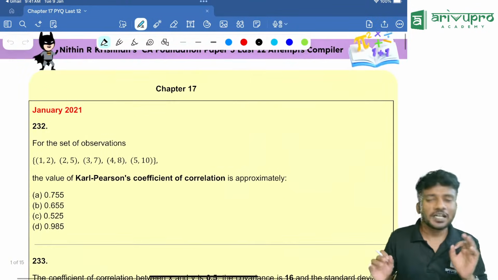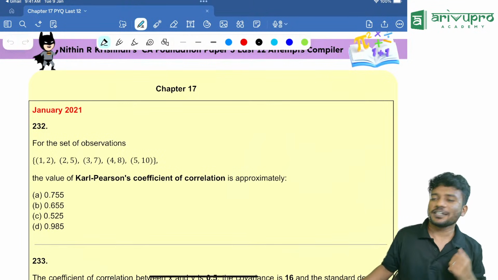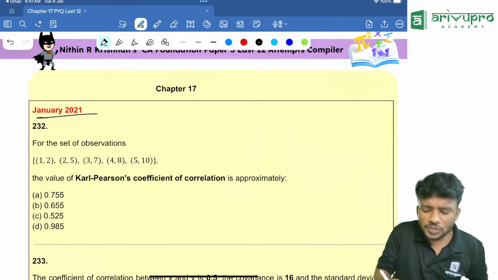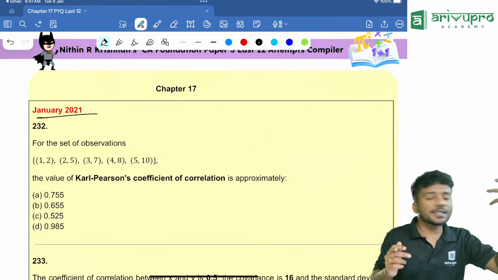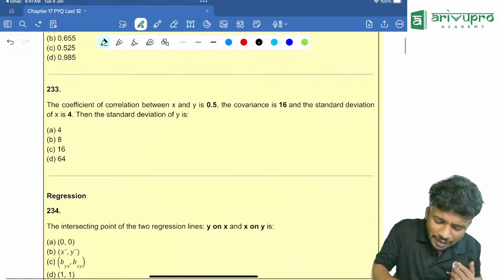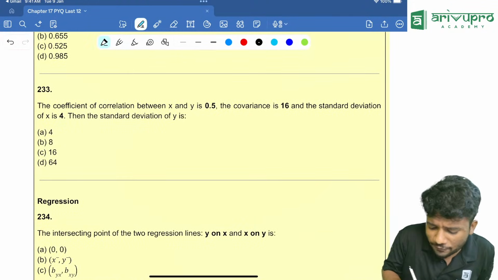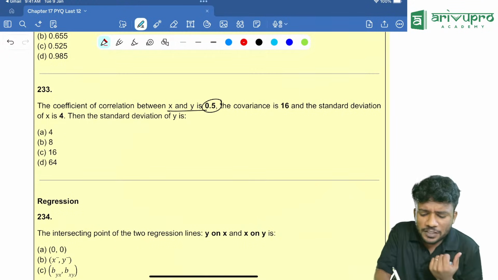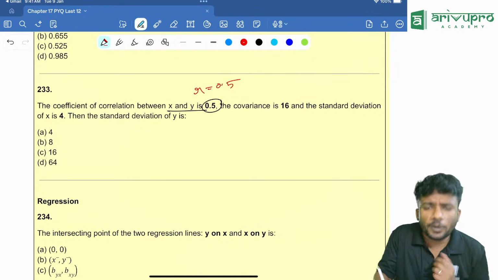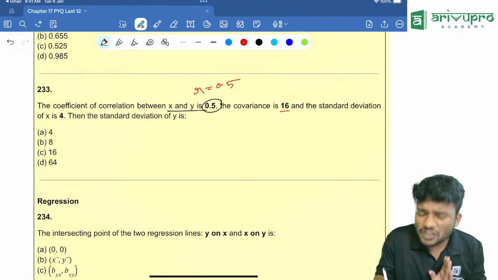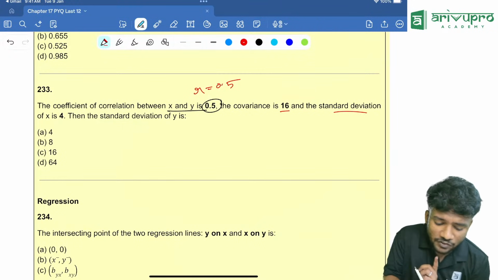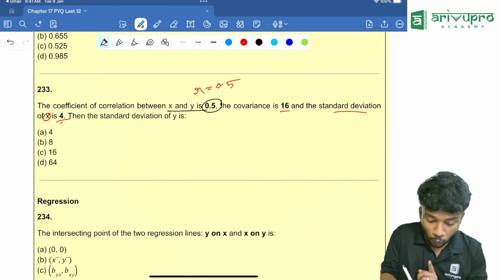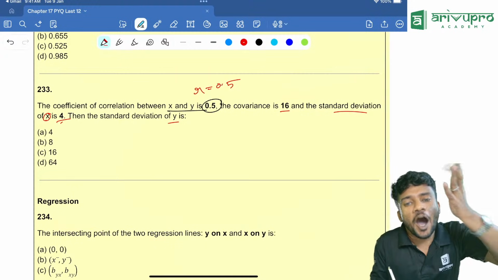So this is chapter 17, correlation and regression. Starting off with the questions which were there in the Jan 2021 paper. I'll start with the basic question. The coefficient of correlation between x and y is 0.5. What do you mean by that? The coefficient of correlation, R value, is 0.5. Then the covariance is 16 and the standard deviation of x is 4. Then the standard deviation of y is how much is the question.